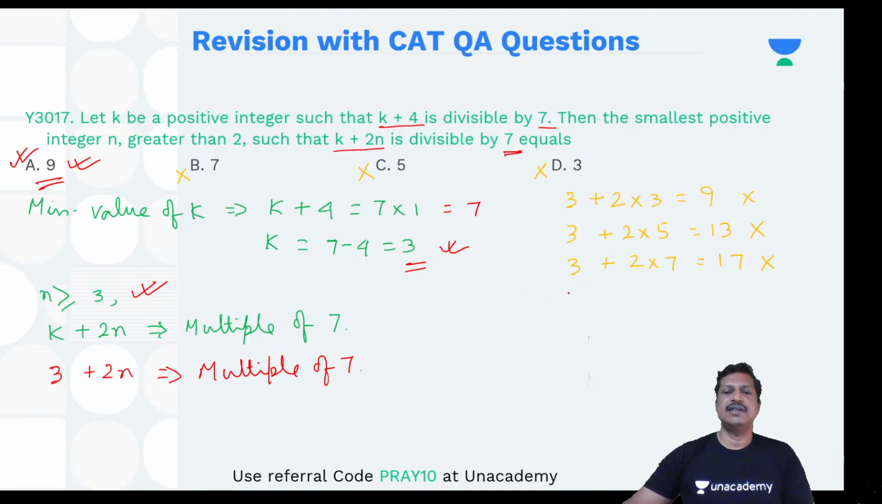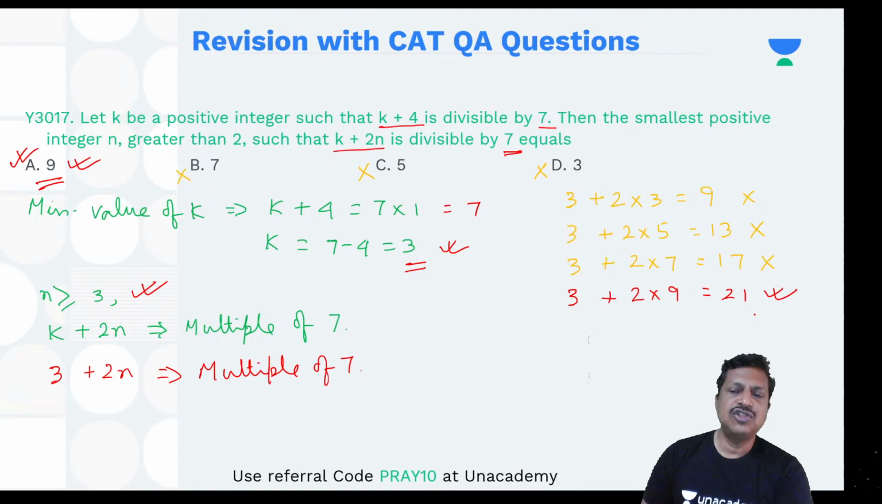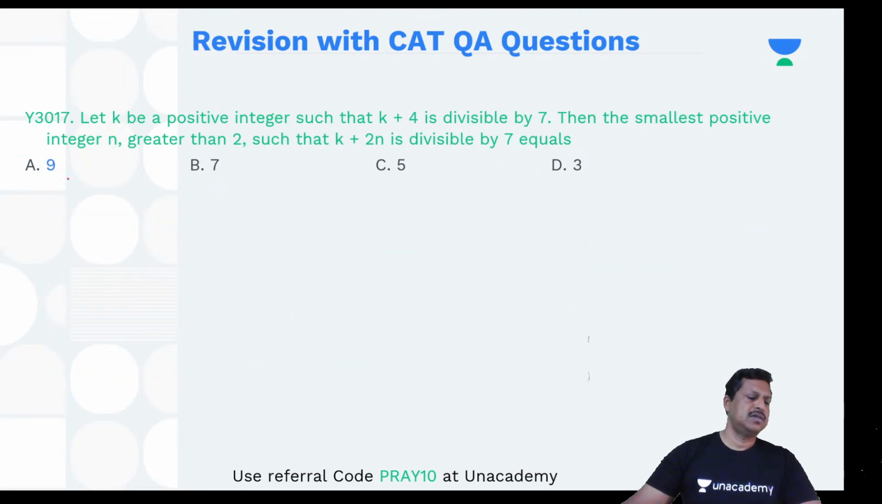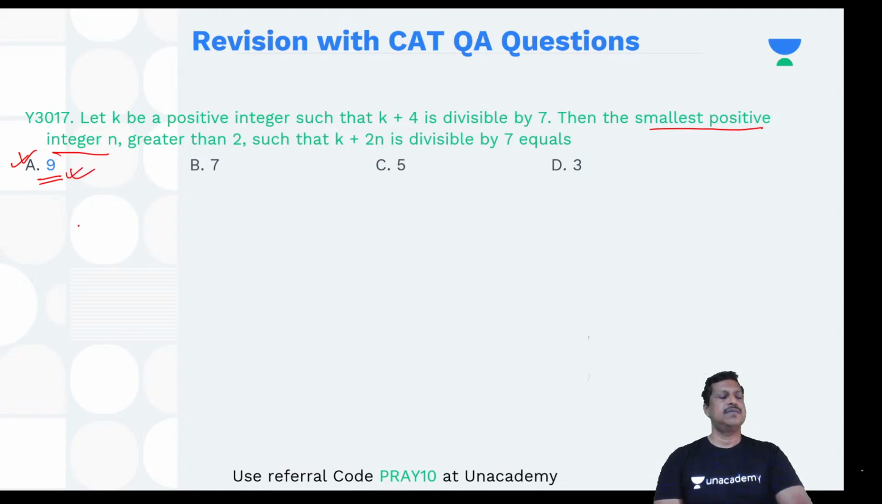And if you want to check that, it will be 3 plus 2 into 9. It will be 18 plus 3 is 21, and this should be the answer. Yes, very good. So 9 should be the answer. I hope it's clear to all of us. So my answer comes out to be 9. Yes, 21 is the value, but the value of n is 9 because the smallest positive integer n is what I need to find. So this has to be 9.